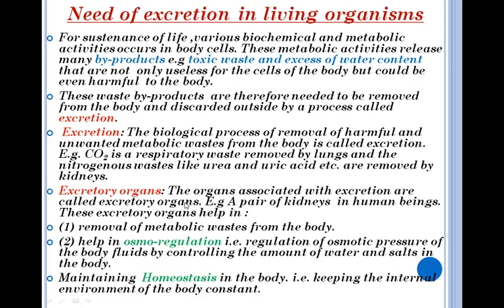The organs which are associated with excretion are called excretory organs. For example, a pair of kidneys in human beings are the major excretory organs. Along with them, the accessory excretory organs are skin, lungs, etc.